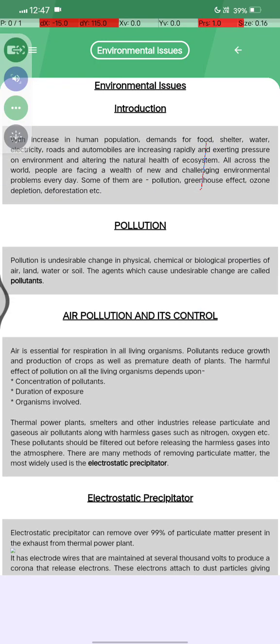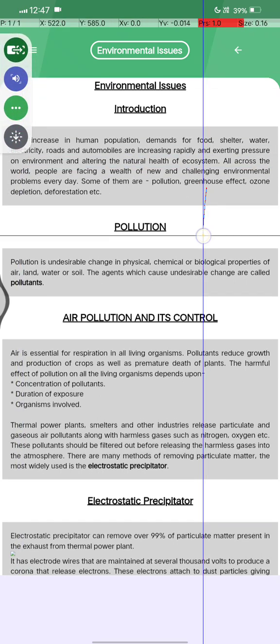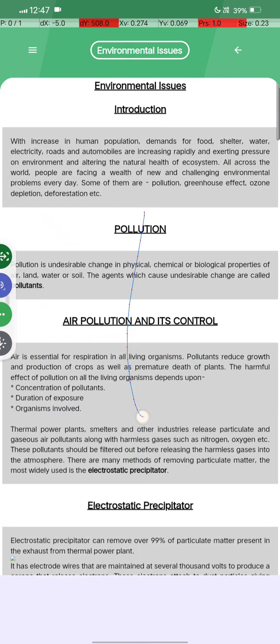Today we're going to start the chapter named Environmental Issues. Okay, now let's start.